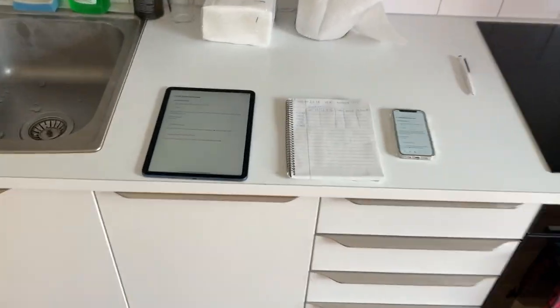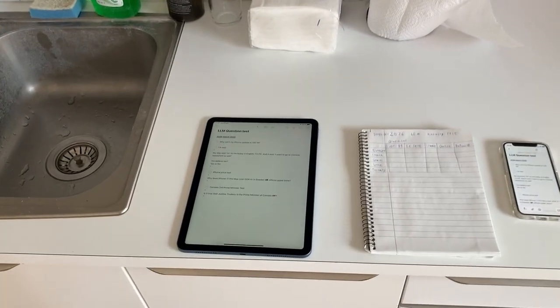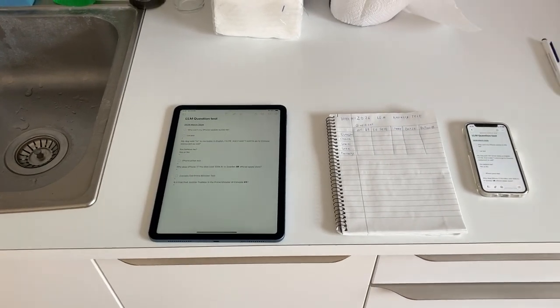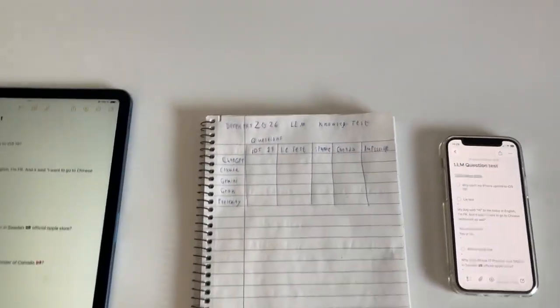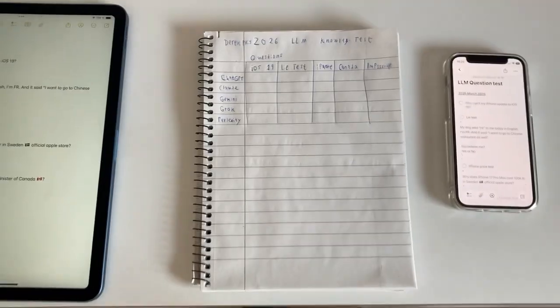So right here, I got my notes and my iPad Air 2022 and then my iPhone 12 mini. So I'm going to show you what's happening. So here's my notes, or it's like the points. I'm going to point them all. So as you can see, I'm going to do